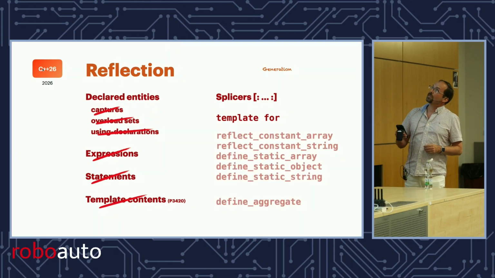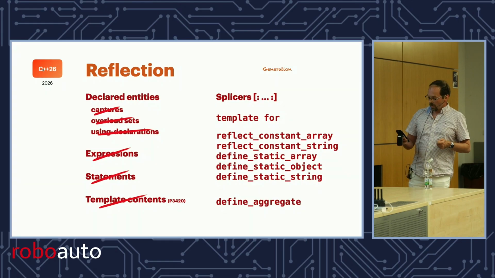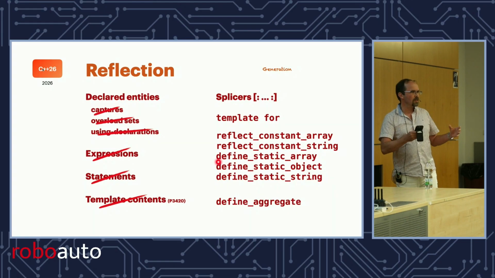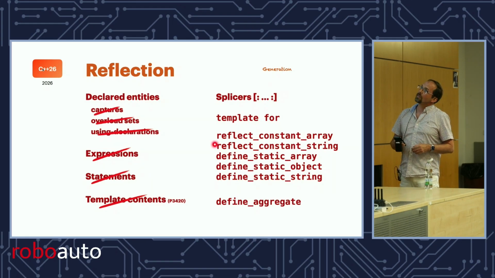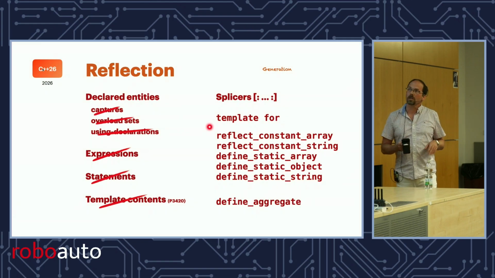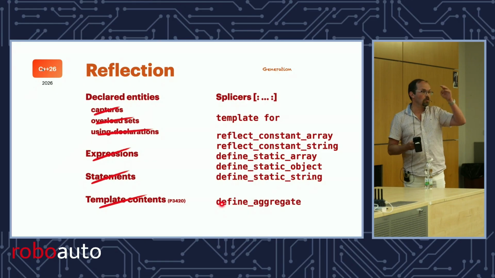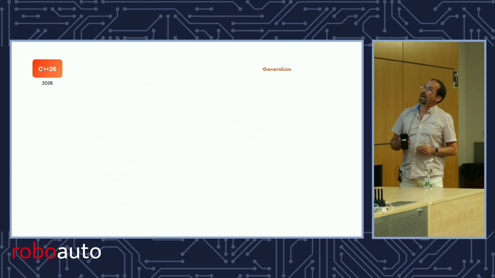And then there's a bunch of functions that do generation for a particular thing. We already looked at define static array. Remember, it creates a static array in your program based on a range that you compute. The others in this group are similar. I won't go into them. Then there is one that's more interesting, and it caused a lot of controversy. We had to fight to get that in the standard, but we did get it, and so we're pretty happy.